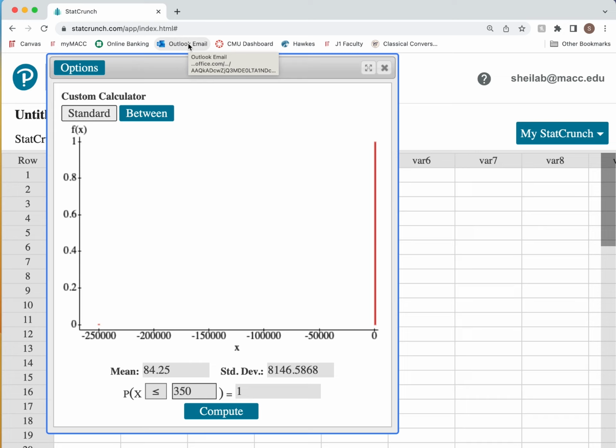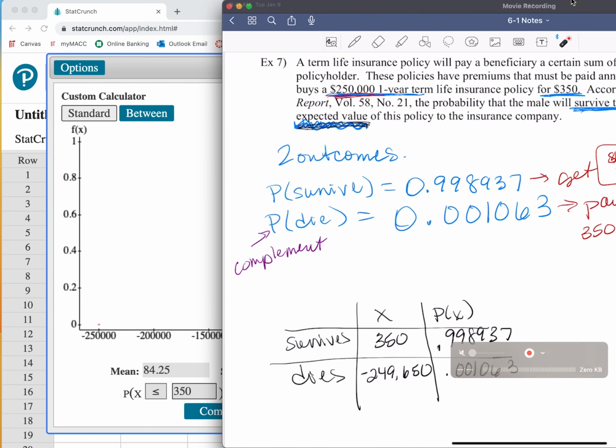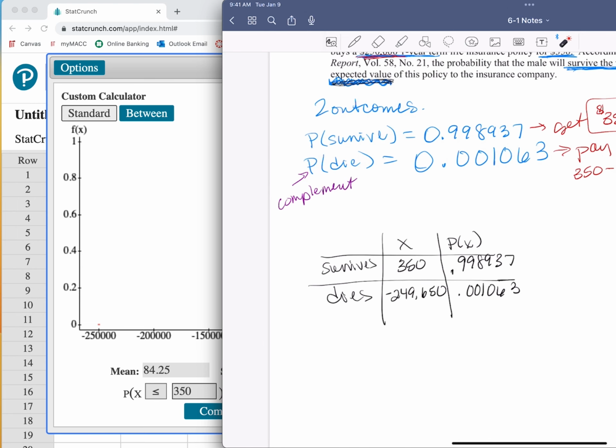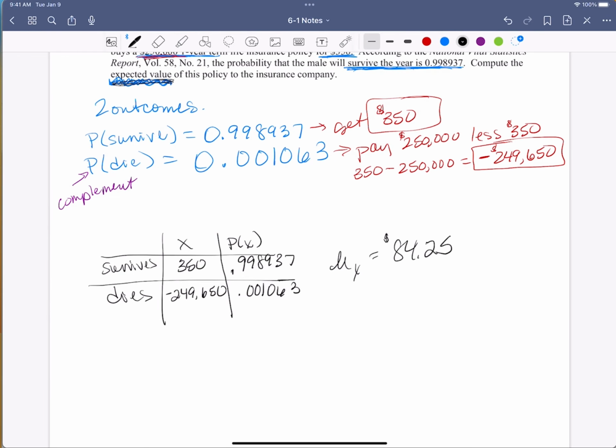So let me get my iPad back over here so we can write it in. The mean of this, I don't know. Oops, that's not helpful, is it? The mean is 84.25. Let me scoot this over so you can see the whole thing. Our mean is $84.25.